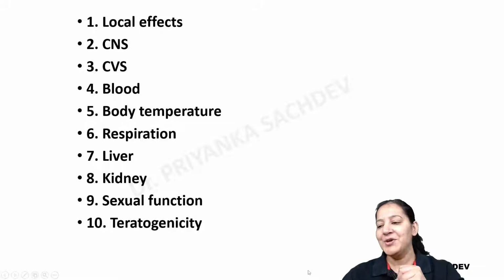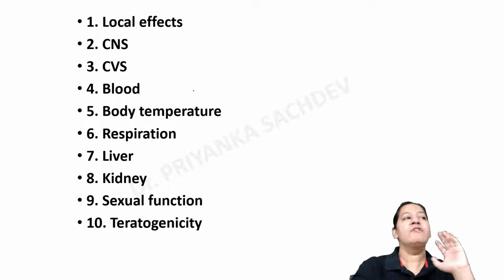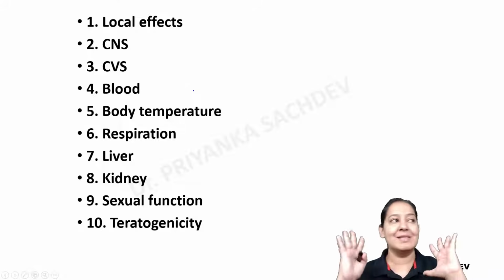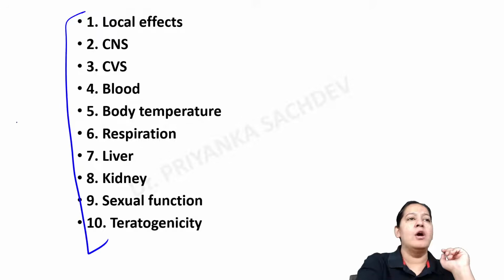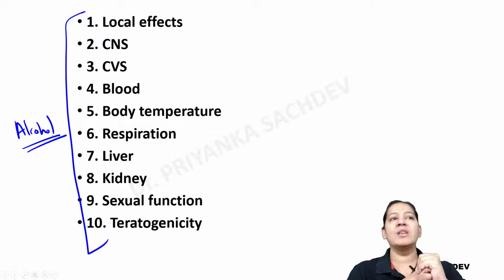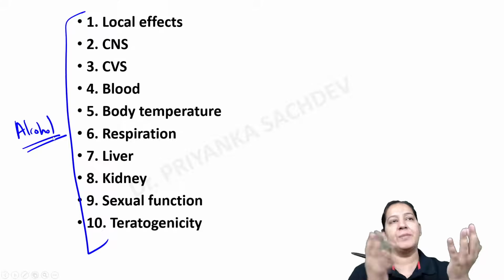I am done. You have to help me for filling this table. Now, this is the summary. This is the revision. I have told you the effect of alcohol on all these organs. You have to tell me one by one. Who will help me? Pratyaksha, Nitya, Lavanya, or anyone else who is listening to me can answer.